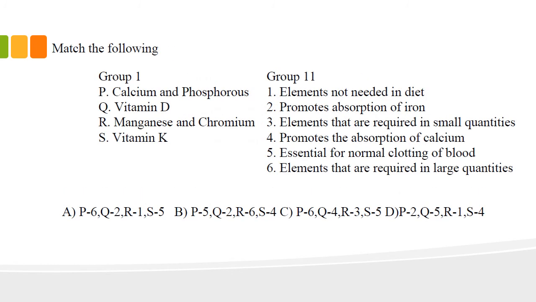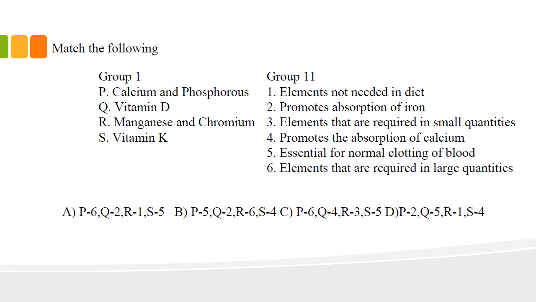Group 1 again, group 2 again, match the following. In group 1 they have given calcium and phosphorus, vitamin D, manganese and chromium, vitamin K. So they have given vitamins and minerals on the left side, and very few functions here: eliminates elements not needed in diet, promotes absorption of iron, elements that are required in small quantities, promotes absorption of calcium, essential for normal clotting of blood, elements that are required in large quantities. So there are two given: elements that are required in small quantities, elements that are required in large quantities, right? You can see simply calcium and phosphorus are the elements that are required in large quantities, right?